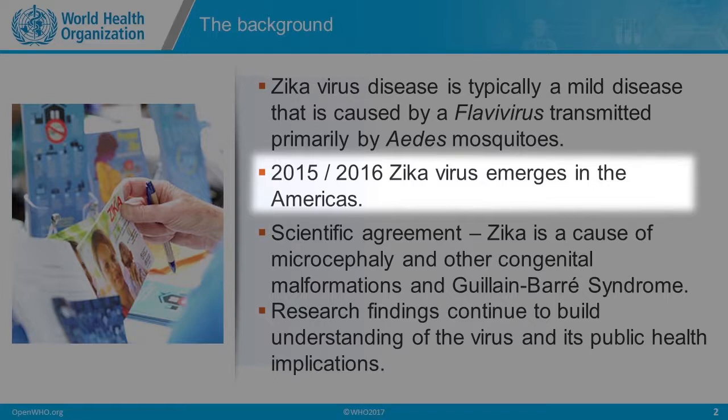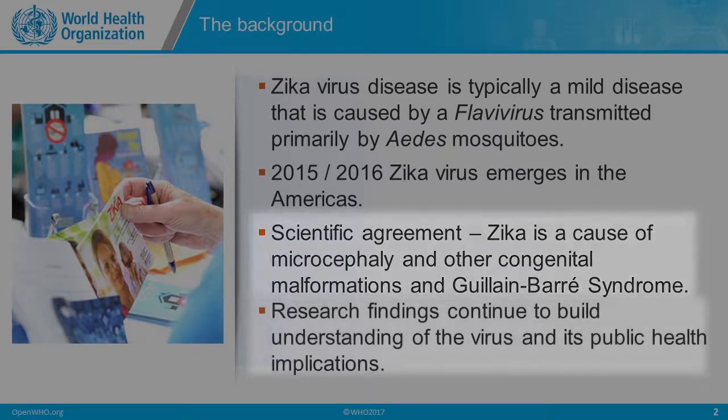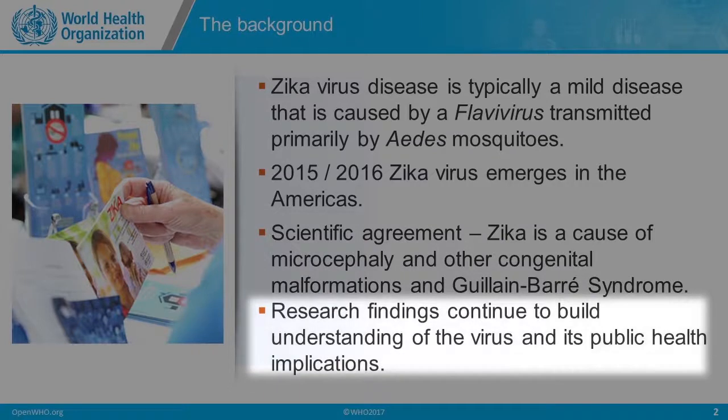Since that time, a lot has been learned about Zika virus. There is now scientific agreement that Zika is a cause of microcephaly and other congenital malformations and Guillain-Barré syndrome. Research findings continue to build our understanding of the virus and its public health implications.